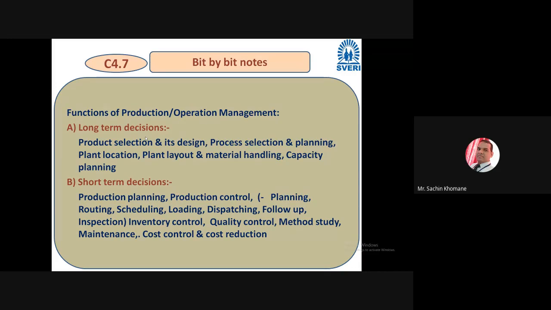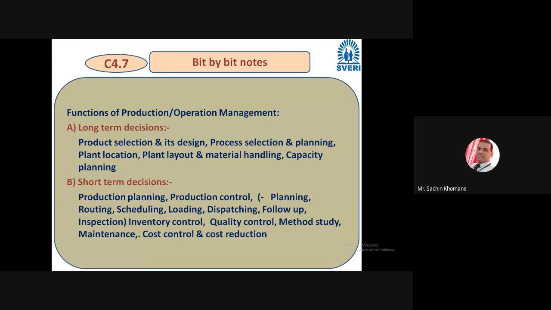Once you understand which of the three kinds of production you want to do, you have to start thinking about long term or short term decisions. Logically, if there is mass production, you should take long term decisions, as it is continuous production.